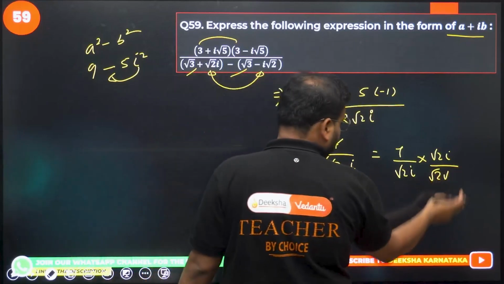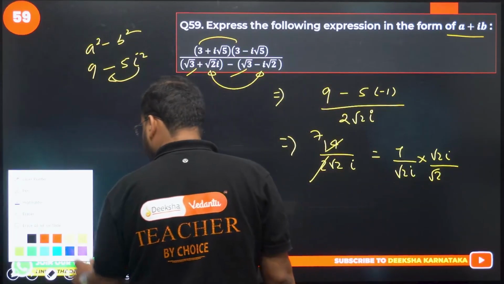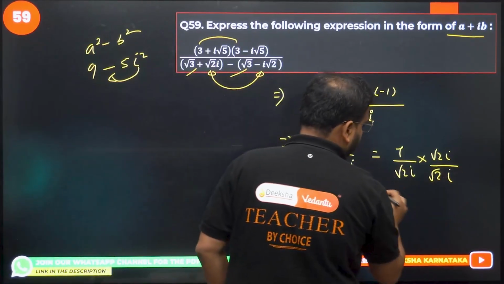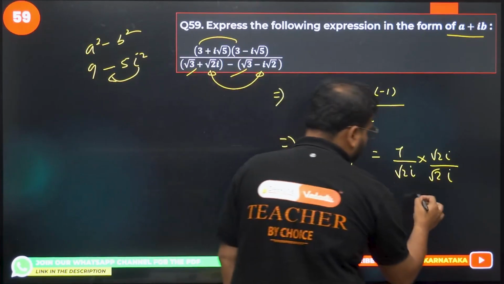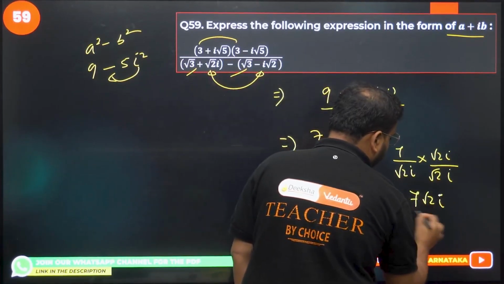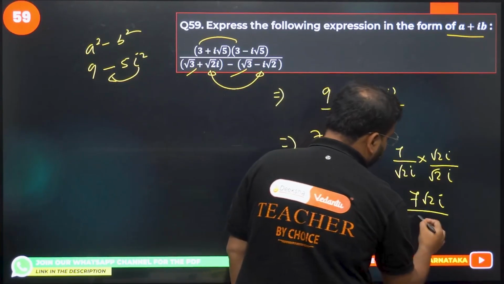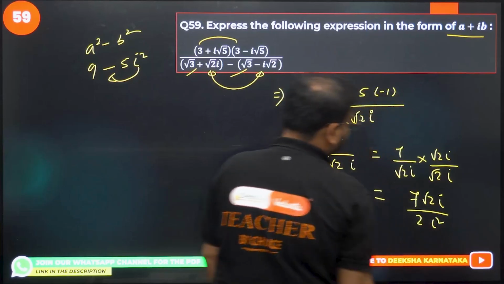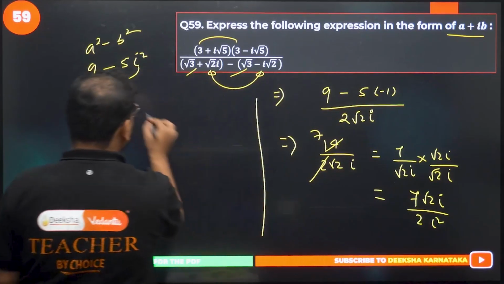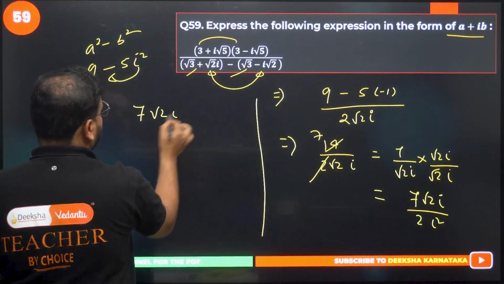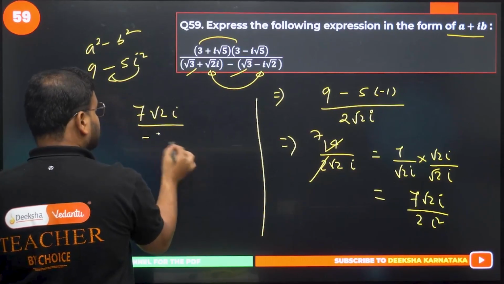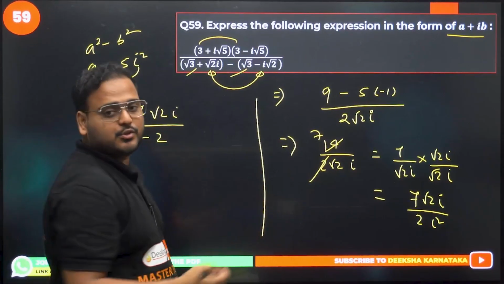Simple calculations here. I hope you can all get it and solve it. Yeah. So if you check here what I'm getting here as 7 root 2i upon, what is it? 2 i square, okay? Hence my answer is going to be 7 root 2i upon minus 2, because i square is nothing but minus 1, so minus 2.